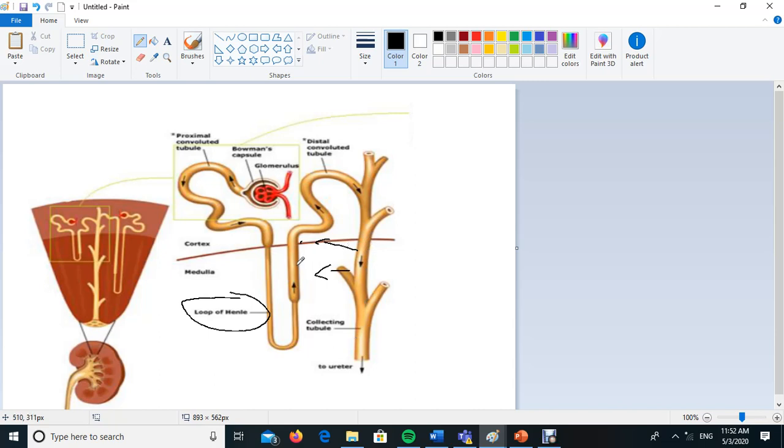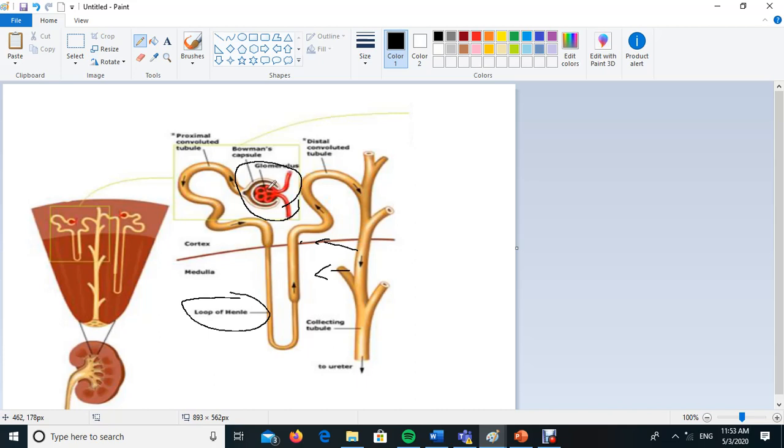So in the medulla, again, we have the loop of Henle and we have the collecting duct. Do you see this? This is what we call Bowman's capsule. Inside Bowman's capsule, we have a tangle or network of blood capillaries. They are overlapped over each other, as you see.